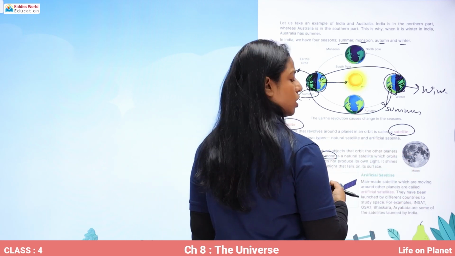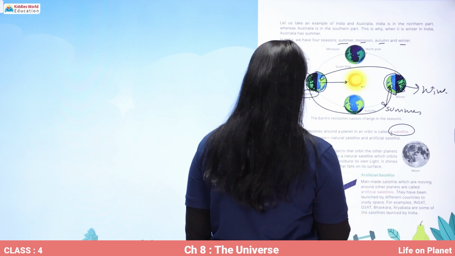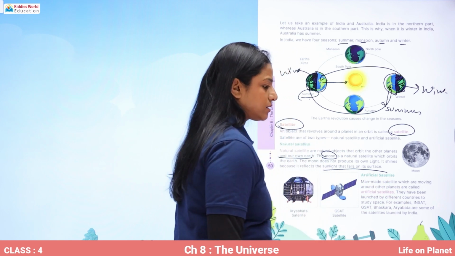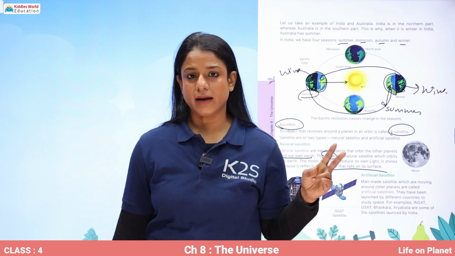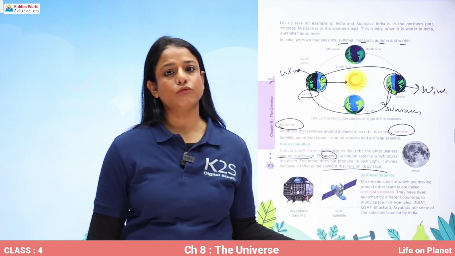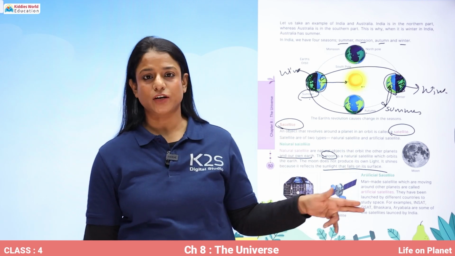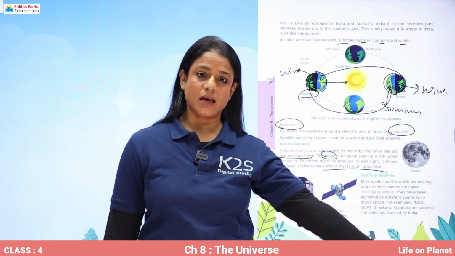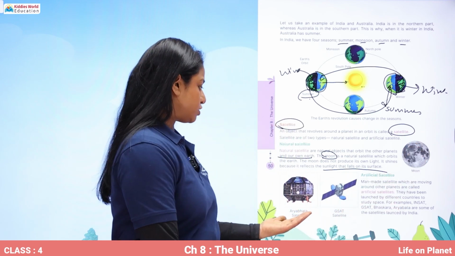The moon is a natural satellite which orbits the Earth. The moon does not produce its own light. It shines because it reflects the sunlight that falls onto its surface. So Earth's natural satellite is the moon. Moon does not have light of its own. It reflects the light of the sun just like the planets do.